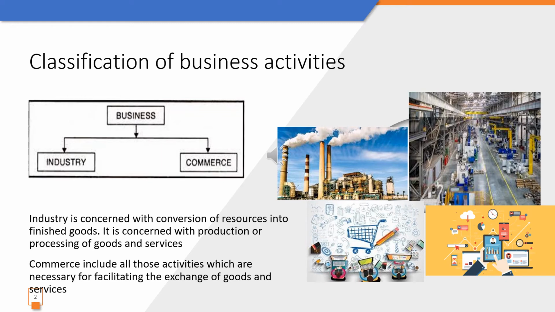Now what is industry? Industry is concerned with conversion of resources into goods. So it is industry where the goods are actually produced. Whereas commerce is concerned with removing all the hindrances in the process of moving goods to the consumers. Therefore, commerce includes all those activities that facilitate the exchange of goods and services.